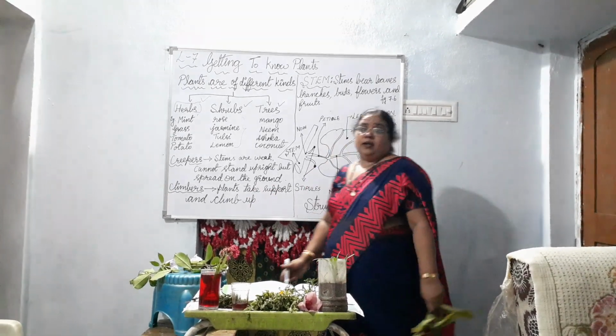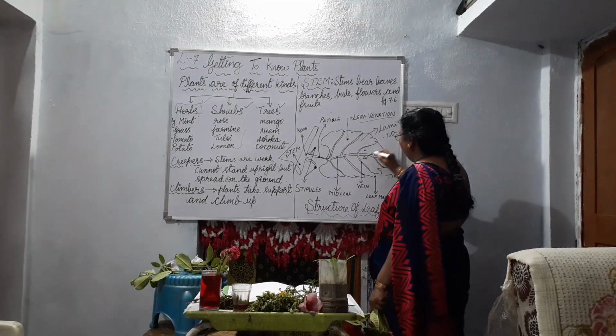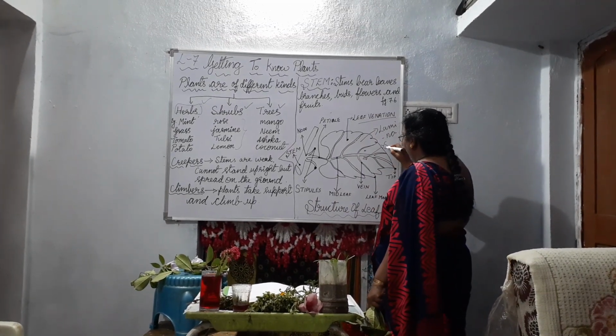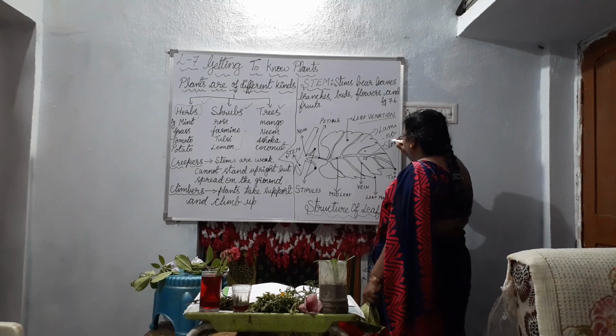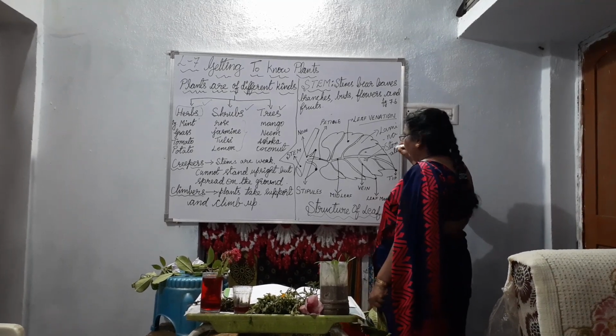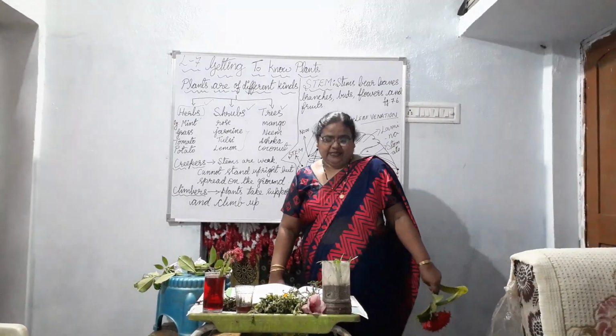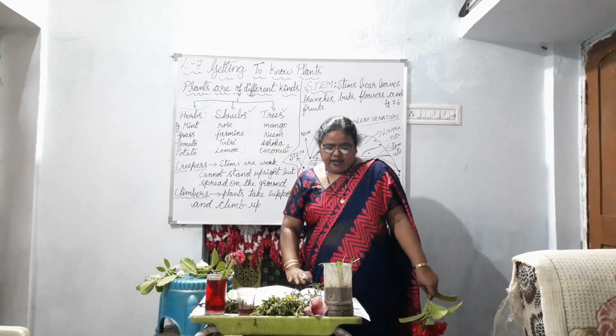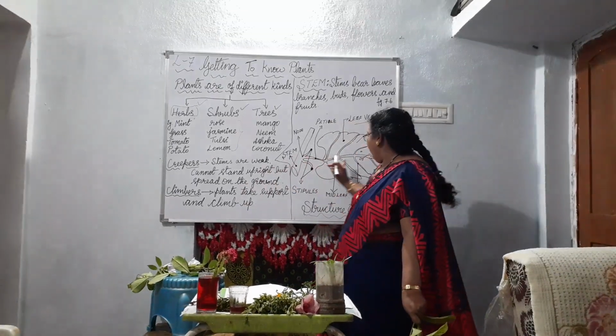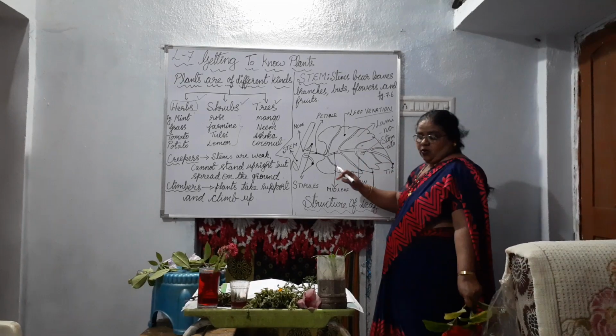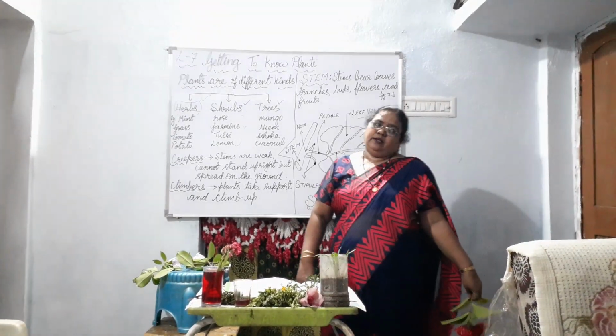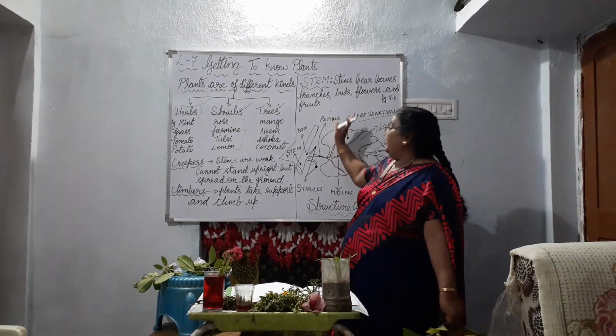What are they called? They are called stomata. Okay, they are called stomata. And the arrangement of veins is called, what? Venation. We say leaf venation.